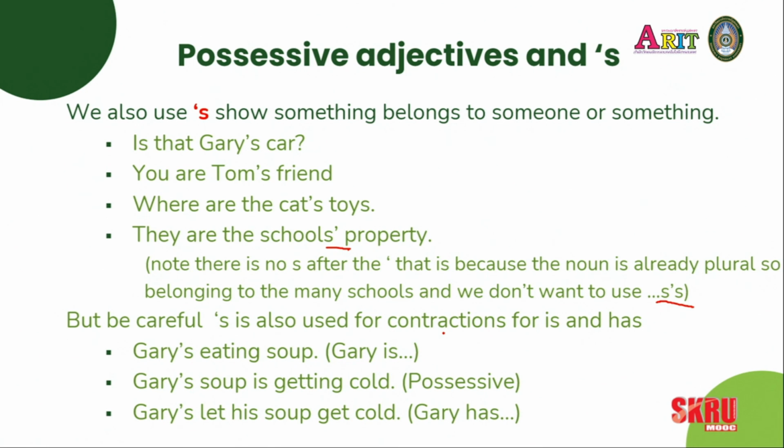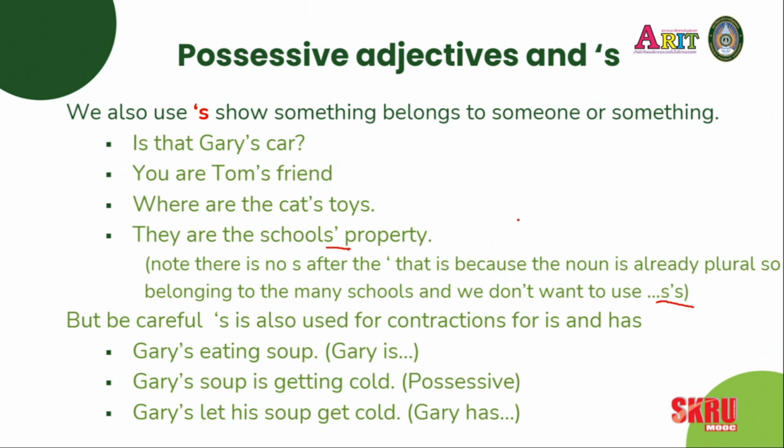Gary has let his soup get cold. Gary's let his soup get cold. I didn't go and eat my soup when it was warm, so I let it get cold. And here is the verb to have. I have let. Gary has let. So that can make things more complicated as you start to learn. But be aware of it.